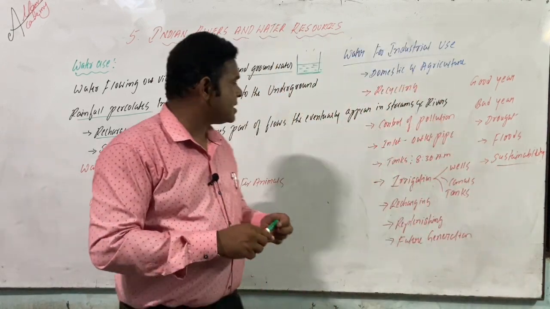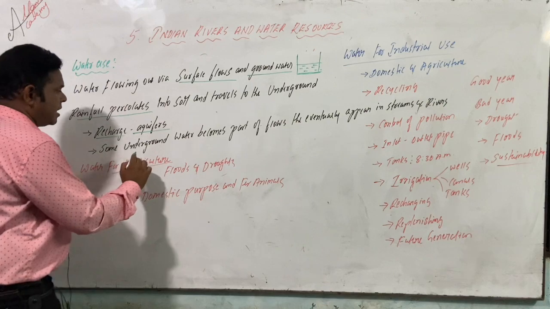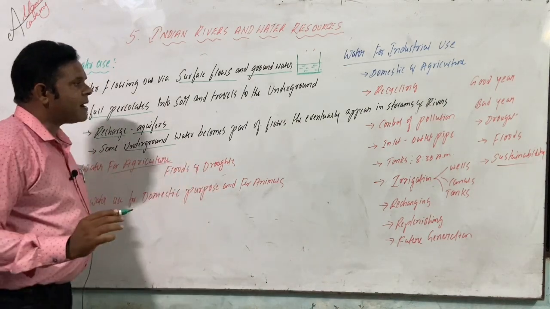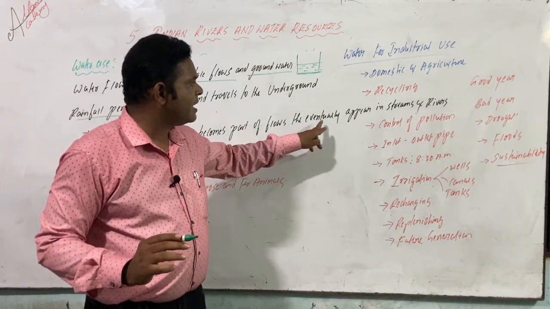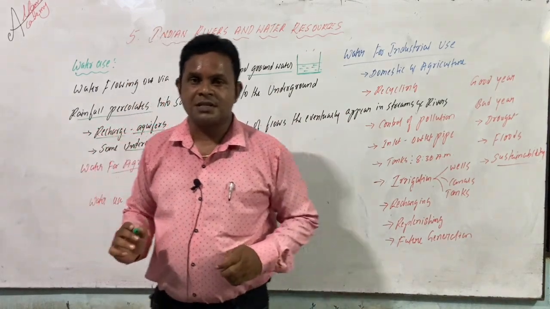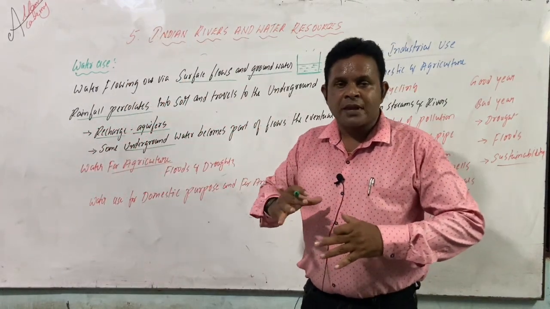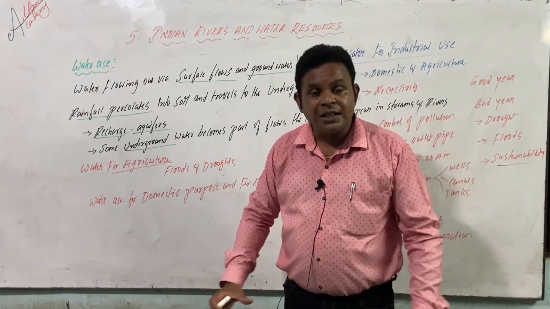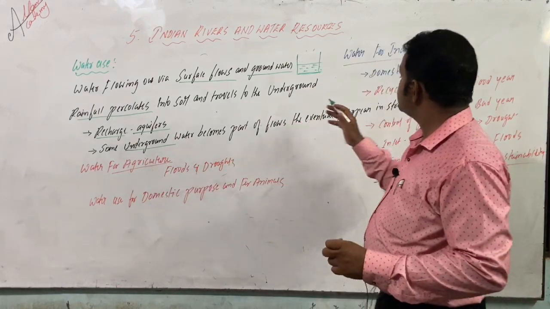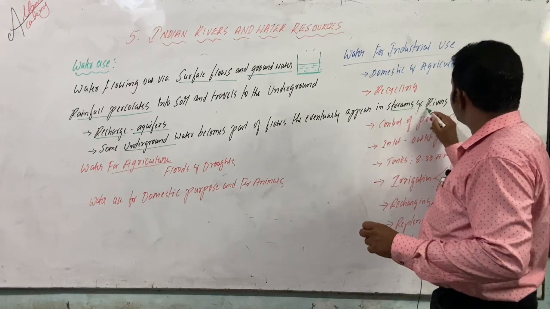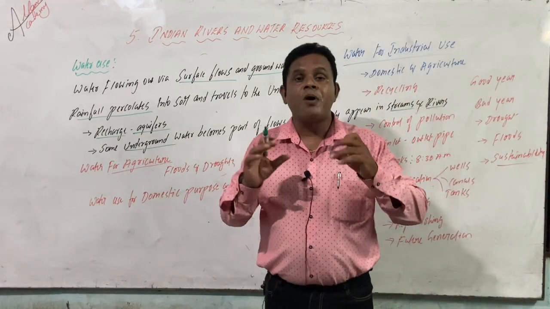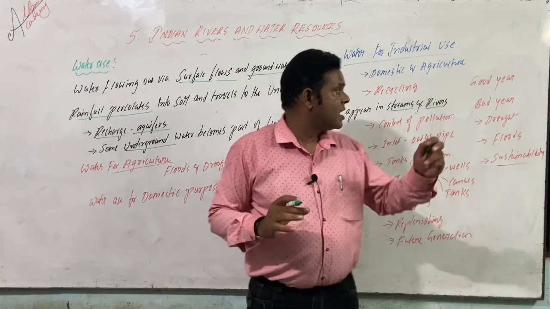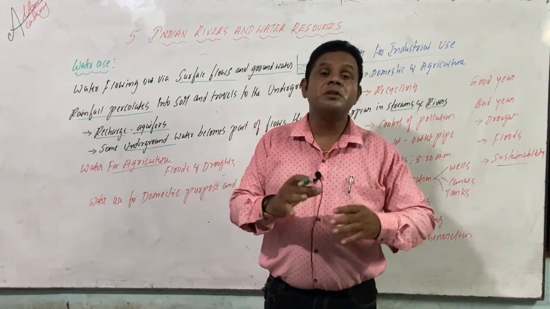And in some circumstances, underground water becomes part of flows that eventually appear in streams and rivers. If you look at some villages, all this stagnation of underground water appears like ponds, streams or rivers; they reappear.